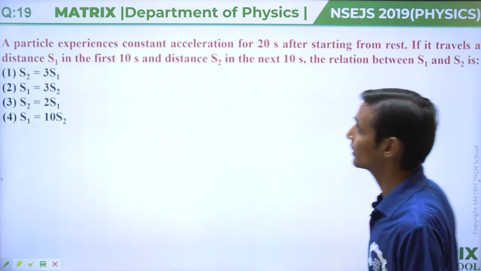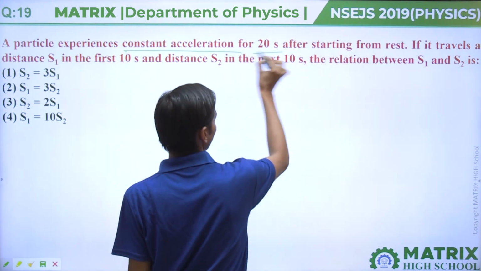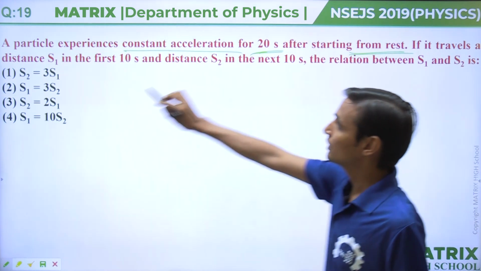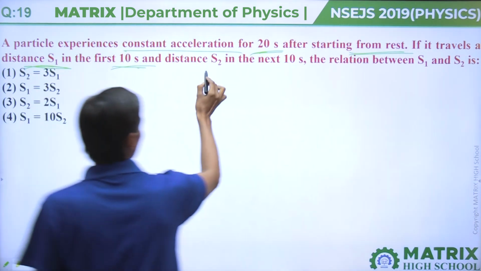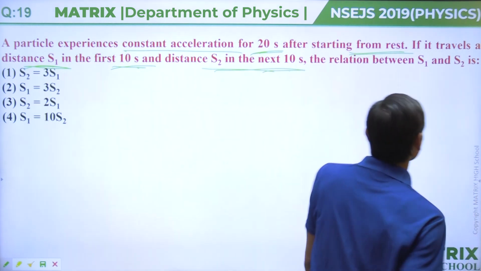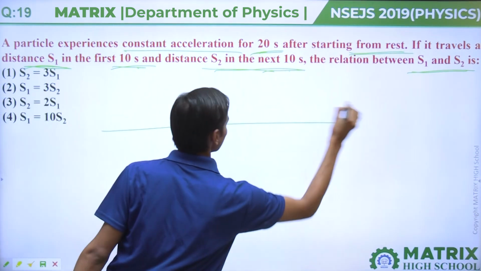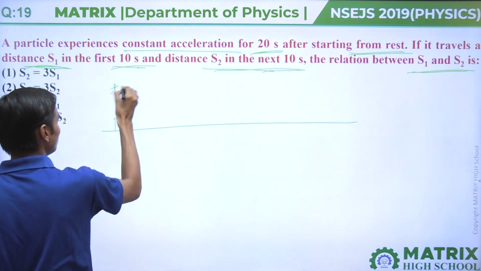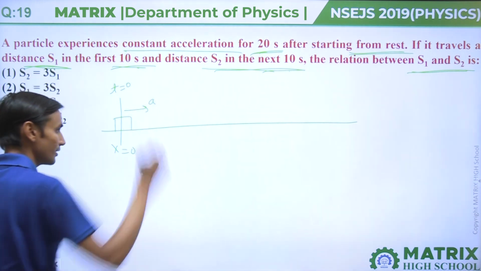Okay. Question number 19. A particle experiences a constant acceleration for 20 seconds after starting from rest. If it travels distance s1 in the first 10 seconds and distance s2 in the next 10 seconds, then the relation between s2 and s1 will be. To find this relation, draw a particle at t equal to 0, assume x equal to 0, with a constant acceleration a.